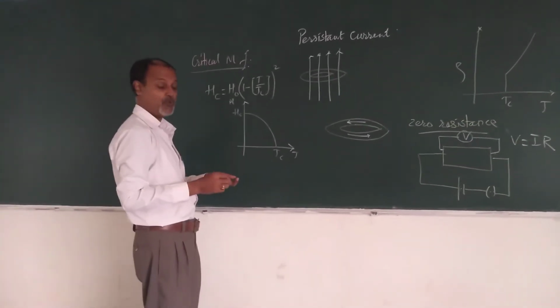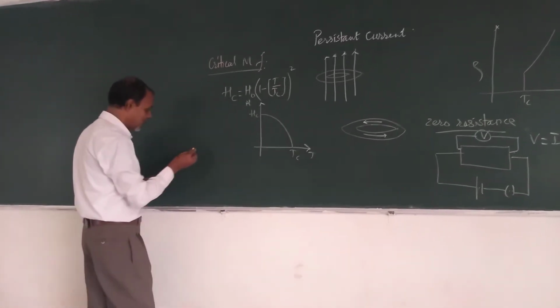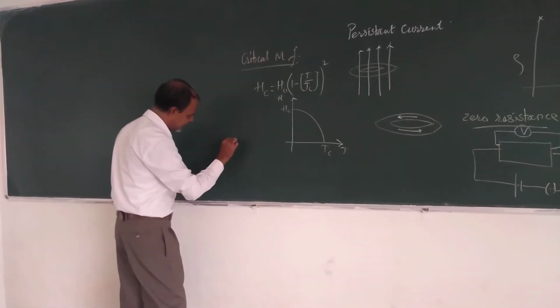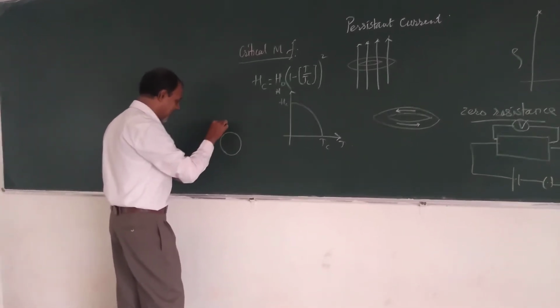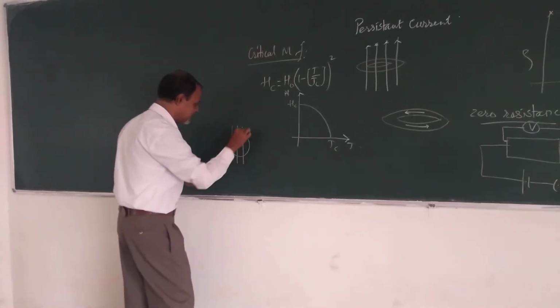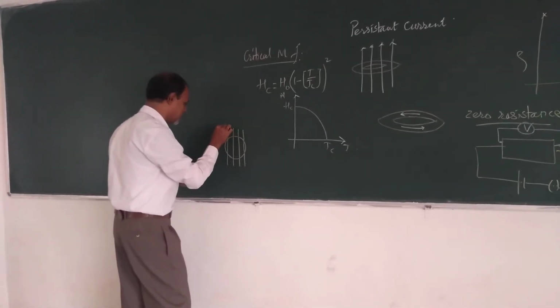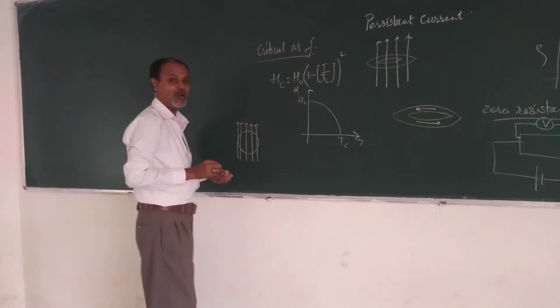In a particular situation, consider superconducting balls, represented in this way. The superconducting balls have a magnetic field of their own, existing in this way when the temperature is normal.